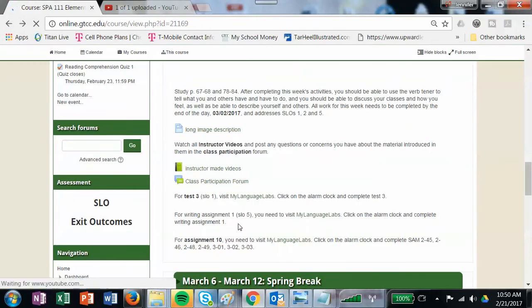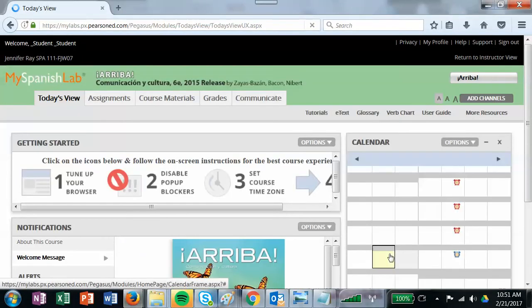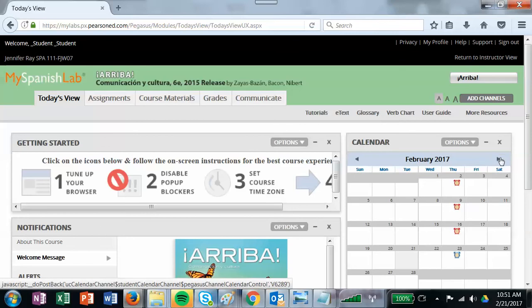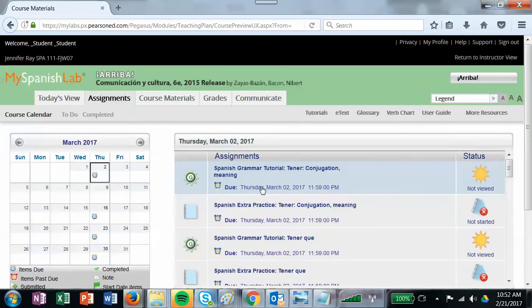What you also have for that day is you have a test 3 in My Language Labs, you have a writing assignment in My Language Labs, and you have to do assignment 10. So all of these links will take you to My Language Labs, so just click on one. Okay, so when you come out to My Language Labs, you'll want to make sure you're in March. If you're doing this ahead of time, you might want to click the little toggle button up at the top, get to March, click on the 2nd. Okay, and your assignment should pop up.